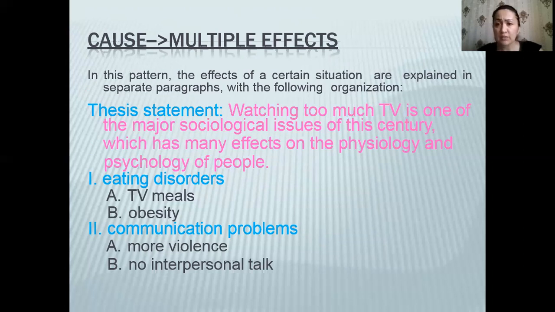Watching too much TV is one of the major sociological issues of the century, which has many effects on people physically and psychologically. For example, the first effect is eating disorders because of TV meals, or obesity. The next one is communication problems because of more violence or interpersonal issues.